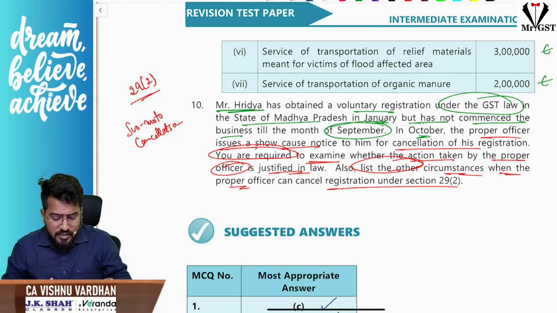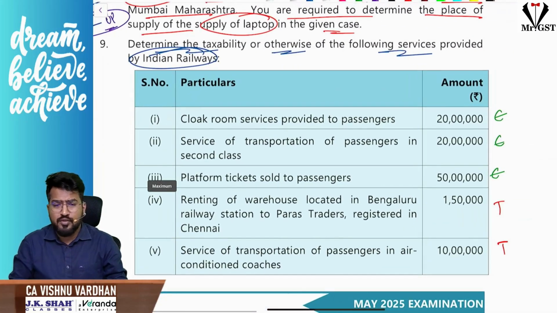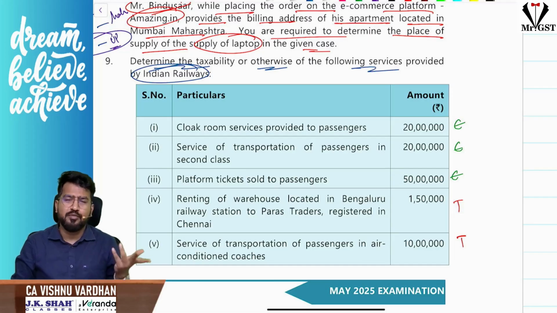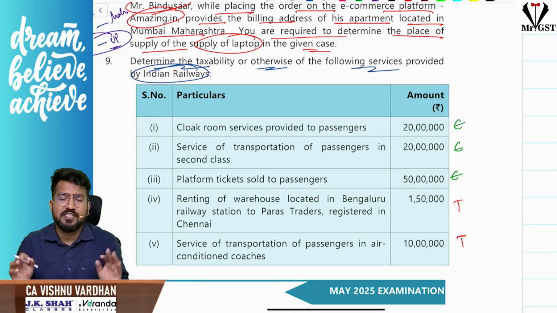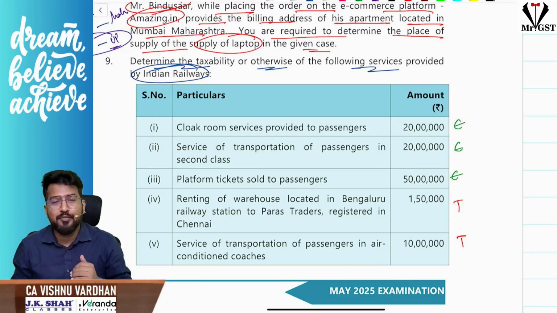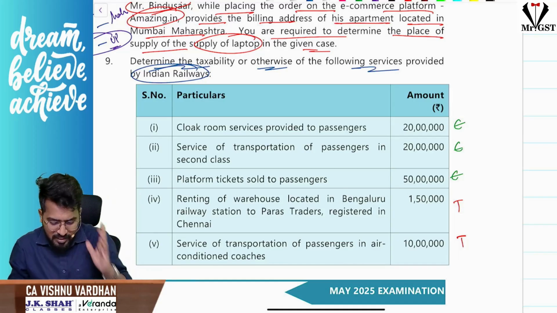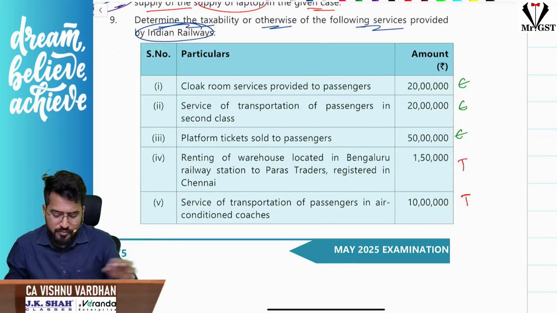Understand here, in the exam for this question, you should write notes on why it is taxable and why it is exempt. Explanation is obvious. Without explanation, you will not get marks. For clock room services provided to passengers, what explanation will you write? Clock room services provided by Indian Railways to passengers is exempt under GST. That's all. Same for platform tickets: platform tickets sold by Indian Railways are exempt under GST. Every explanation will not have any technical meaning, though some explanations may have technical meanings. Apart from that, explanations for these things are not going to be difficult for you.